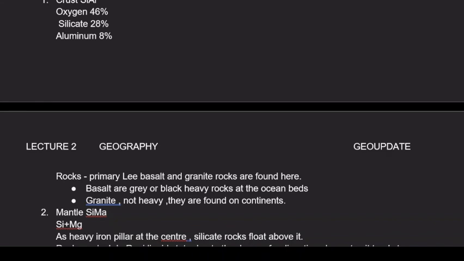Again, what are the percentage of different elements that you see? तो यहाँ पे ऑक्सीजन हमें मिलता है 46%, सिलिकेट हमें मिलता है 28%, and then we have aluminium, which is around 8% visible to us. So these are the elements that are visible.